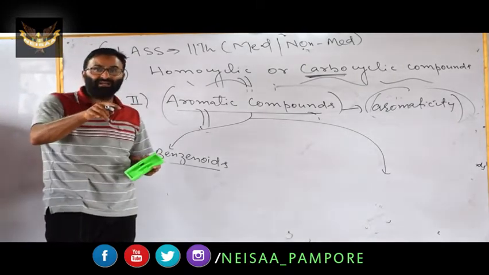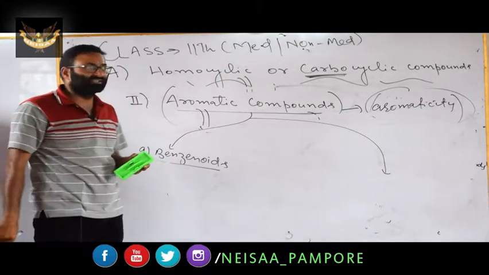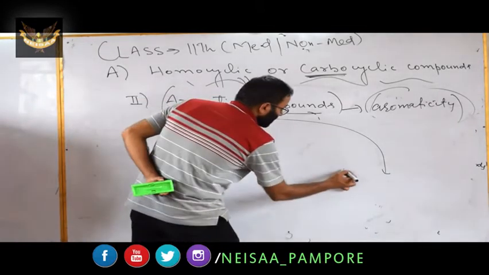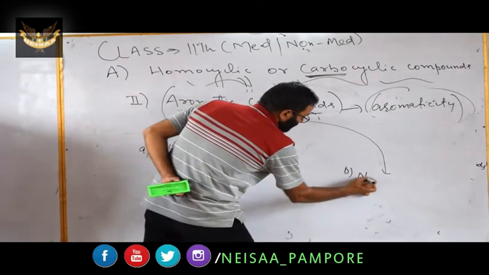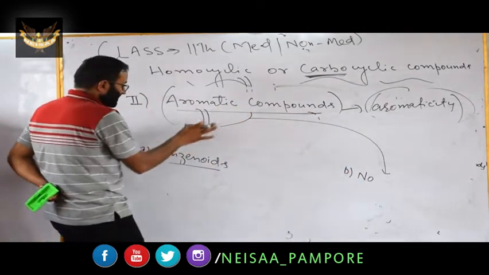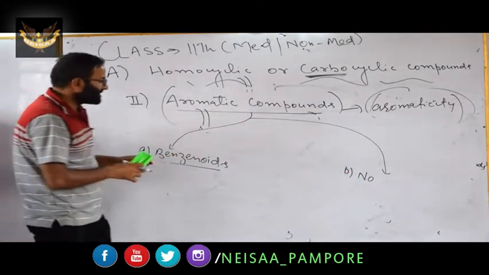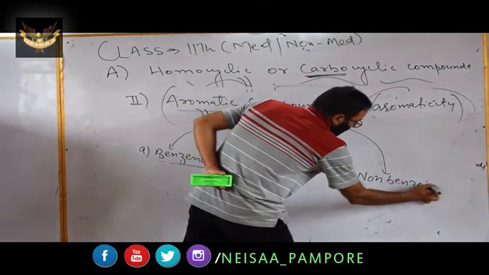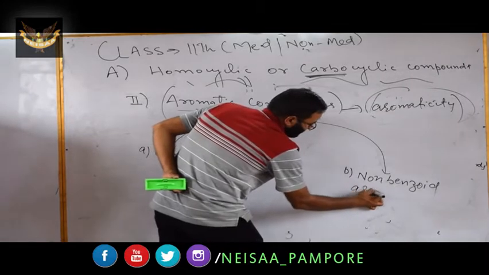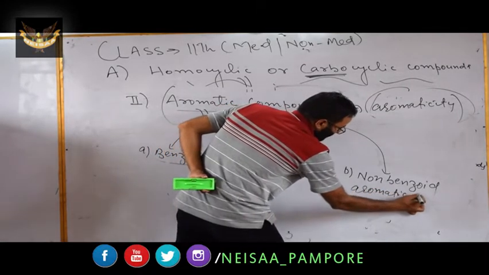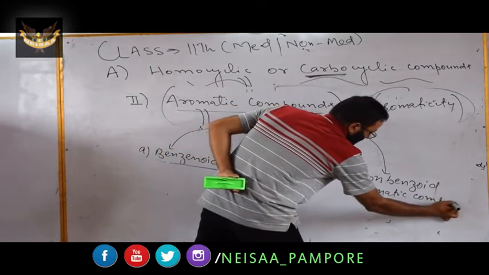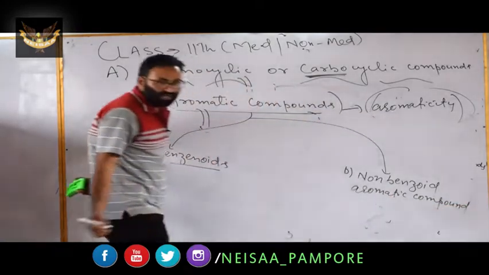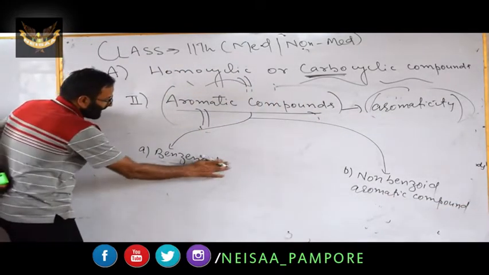And those aromatic compounds which do not contain benzene rings are known as non-benzenoids. It means that aromatic compounds are of two types: benzenoids and non-benzenoids.